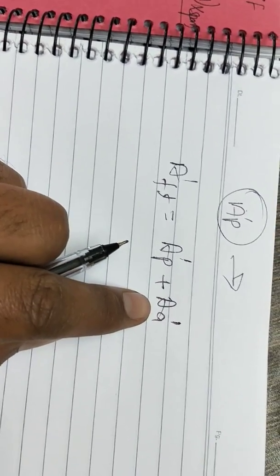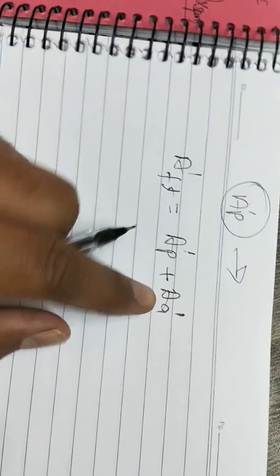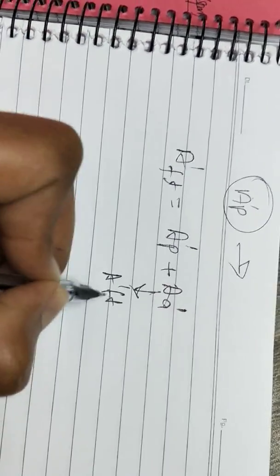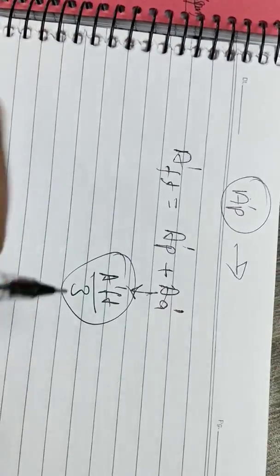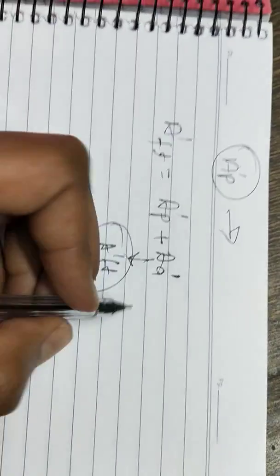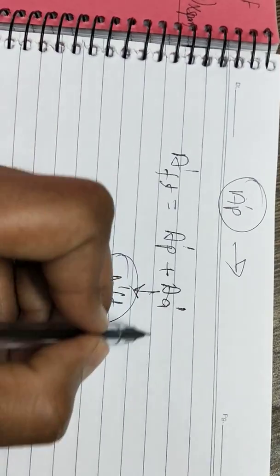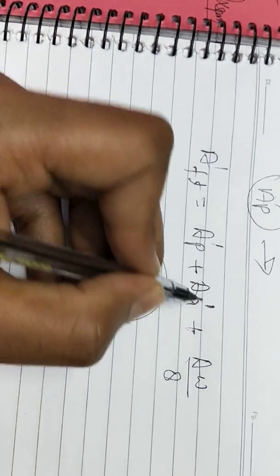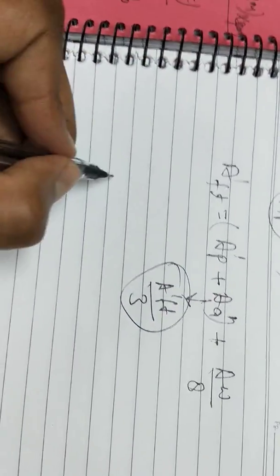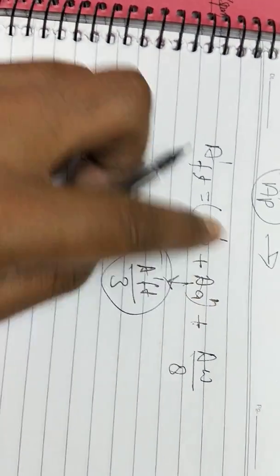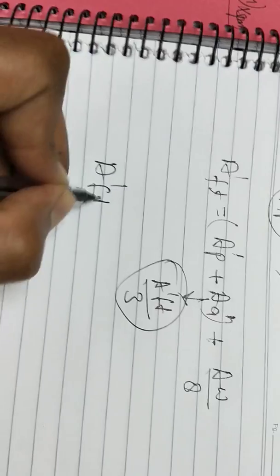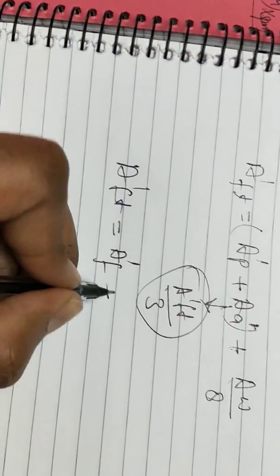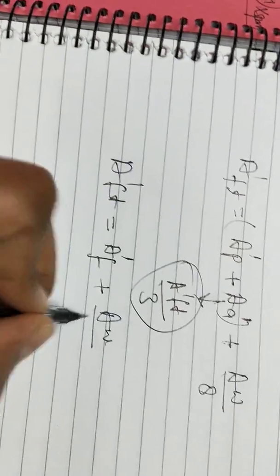This is net area of angle section, which is a dash ft divided by 3, and plus aw divided by 8.